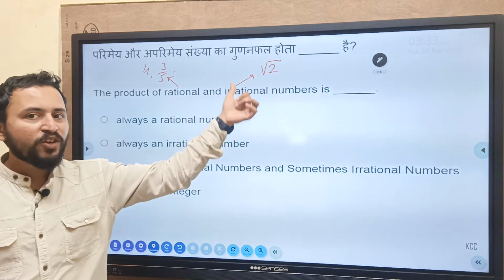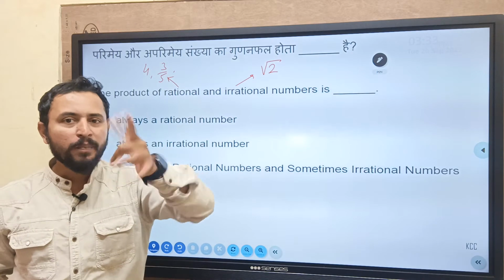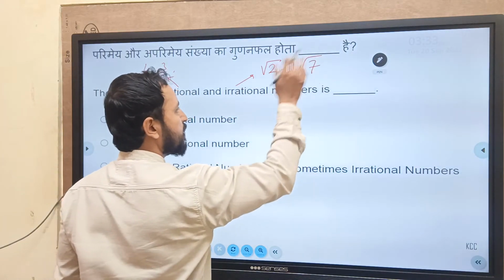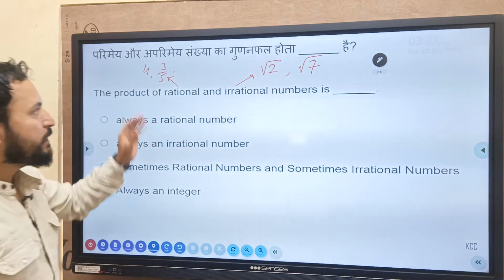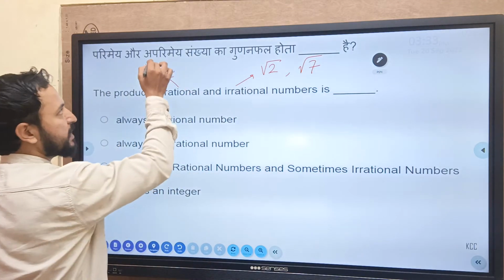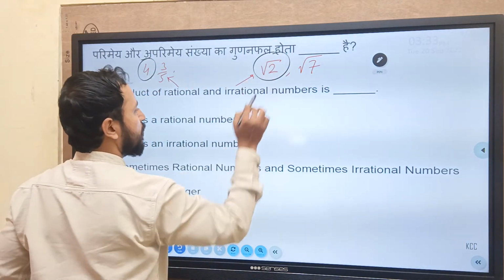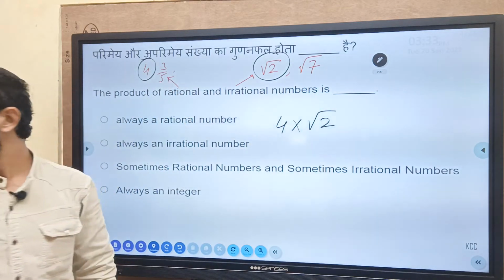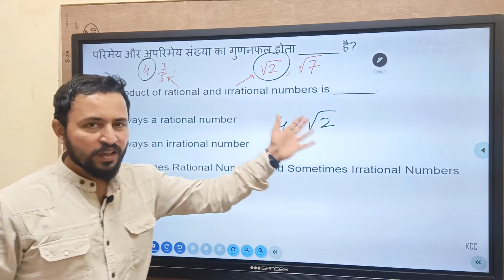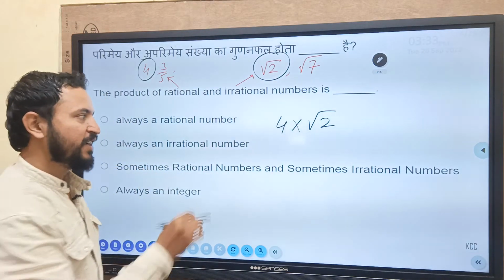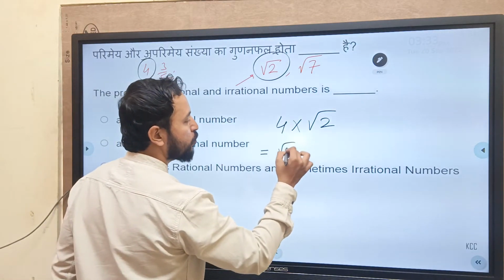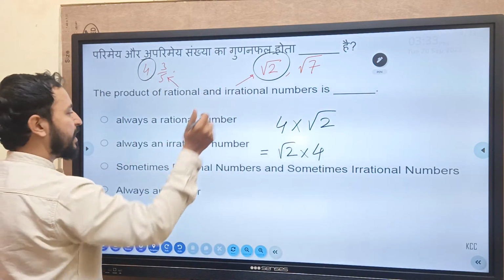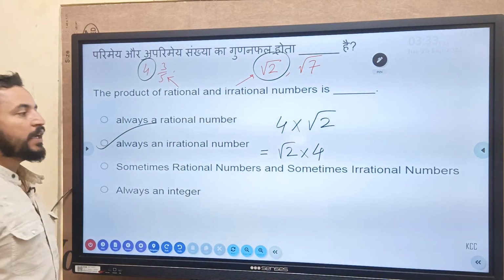तो non terminating non recurring मतलब root 2, non perfect squares example ऐसे root 7. These are all irrational numbers. So when we do the product of this and this, for example, let us take this number and this number. When we do the product 4 into root of 2, result will be always having root 2 in it. रिजल्ट में हमेशा क्या होगा? रूट 2 इसके अंदर प्रेजेंट होगा. So product of rational and irrational is always an irrational number.